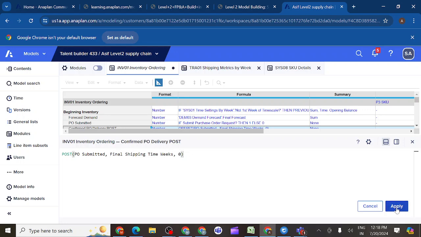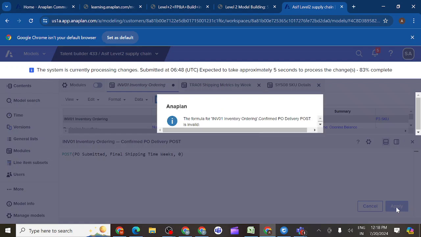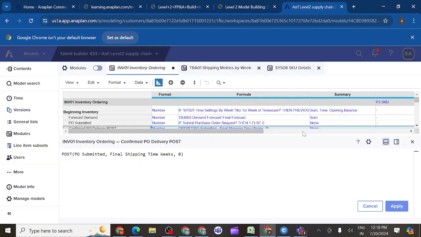In the POST syntax we have no offset number, so we should remove this number as well.